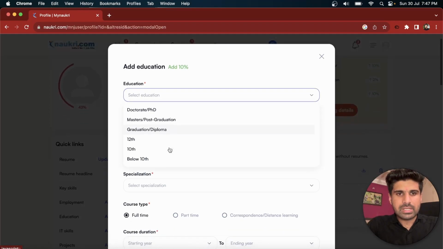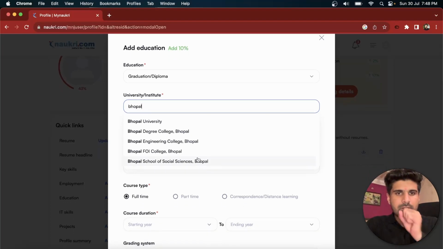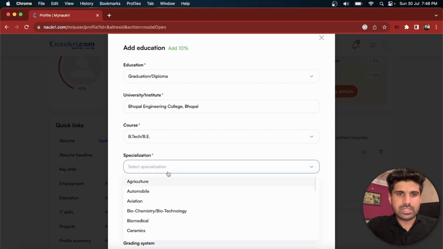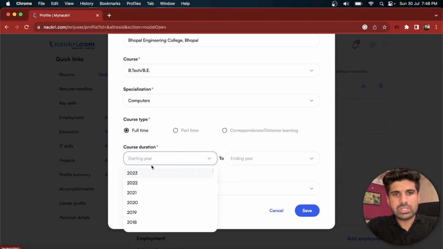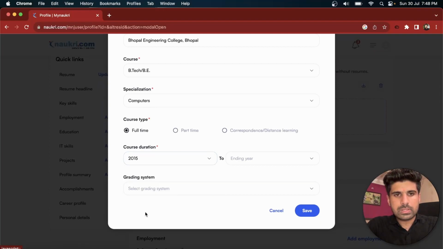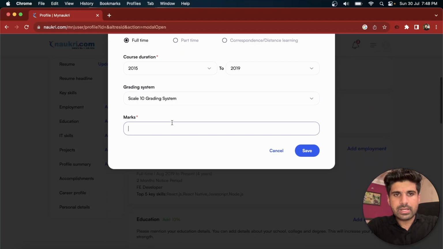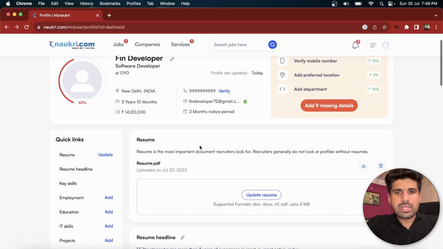And coming to education, we can add education for any particular university. So I did my graduation, let's suppose, not masters, with graduation diploma, the University of LNCT Bhopal. Let's make it Bhopal Engineering College. Course I did BTech, specialization in computers. I'm full-time, starting of course, duration. So started in 2015. I ended up with 2019. Grading is scale 10 grading. Marks I got 8.5. Save it. Now as you can see, score is still the same.